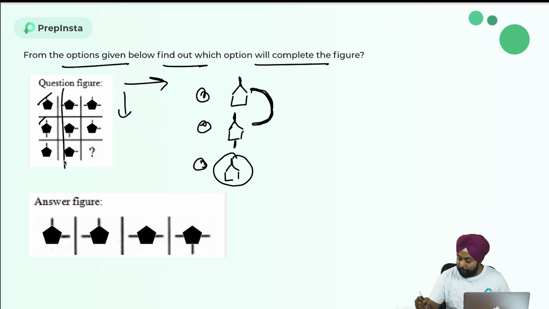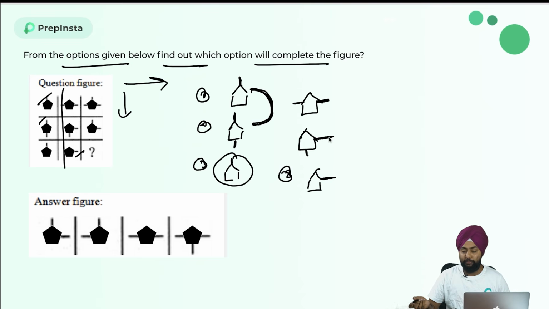Let's see in this row. So we have this, then we have this. What is the overlapping part? Only this part is overlapping. So in the third one, what am I getting? Only this part. Yes, it is. So only this line is overlapping in these two, and that is my third. If you notice in this one, the overlapping part is this and this, so I will get only these two. So my answer is option A, because the overlapping part is these two. This kind of logic you sometimes get in these versions of visual reasoning.